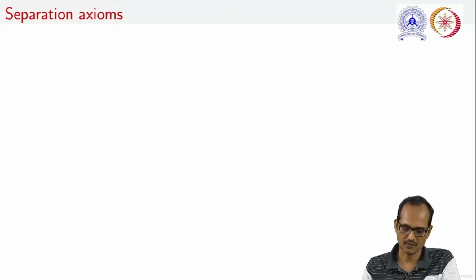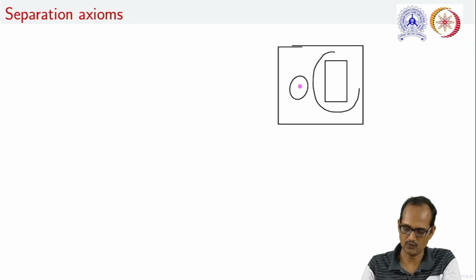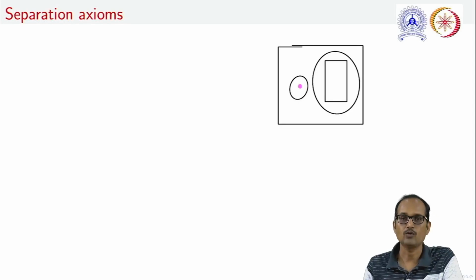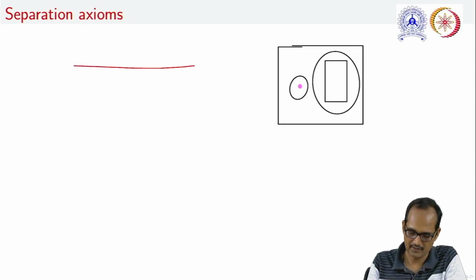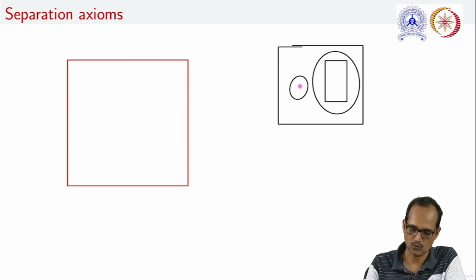Moving ahead, till now what we have studied is that if we have a topological space (X, tau), and an element as well as a closed set which is not containing the element, we can construct two open sets, one containing the point and one containing the closed set. Now we are moving one step ahead, and what we want to see is whether we can separate two closed sets.